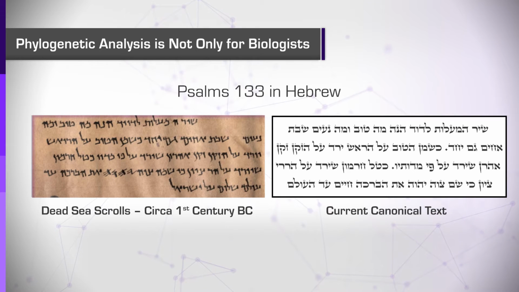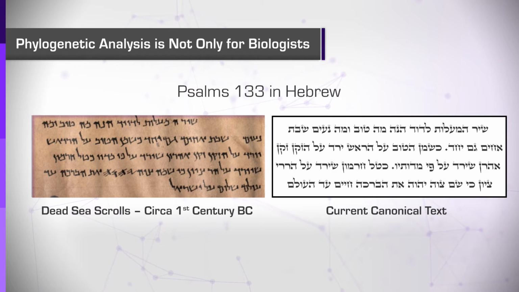Look at these two texts in Hebrew. On the right is Psalm 133, as can be found in the canonical Bible. On the left, you can see the same chapter as was found in the Dead Sea Scrolls, dated approximately to the beginning of the Common Era. It is amazing that modern Hebrew readers can still read this ancient text.